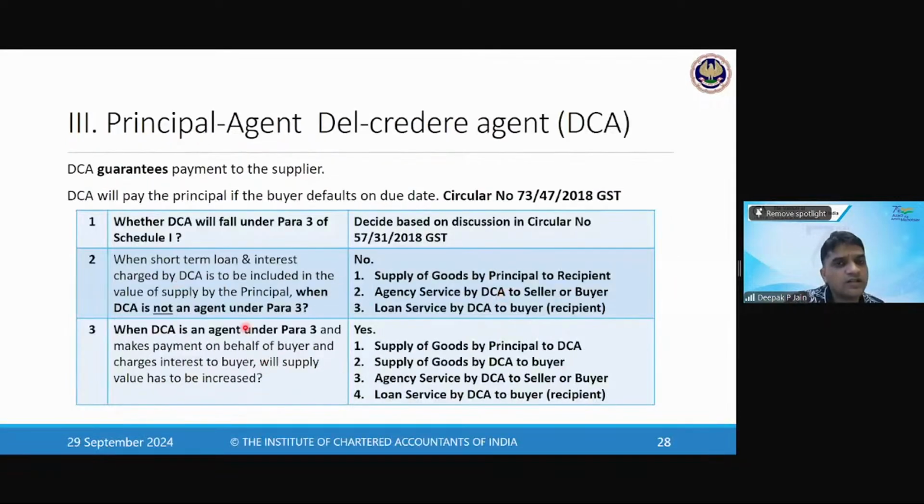The question here is whether the short-term loan charge is to be included in the value of supply by the principal or not. If it is included in the principal supply, then it will be included as the supply of the principal supply. If it is not included, then this is a loan service provided. Yes, it's a transaction in money. You're right. If it is not included, then it is exempted because transactions in money are exempted. You are right, Vikas. Correct.